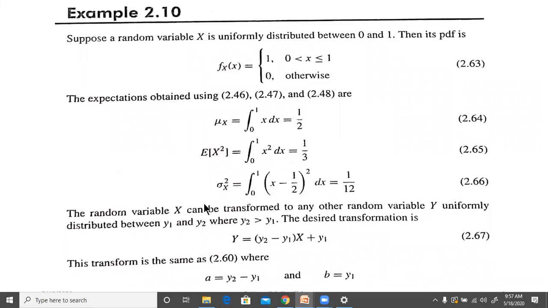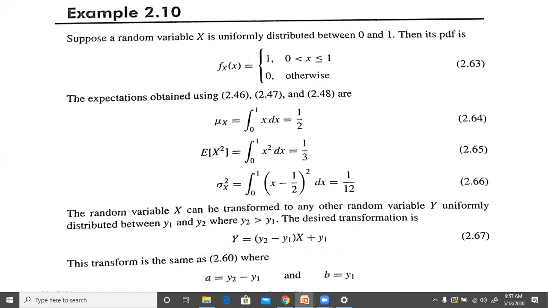So the random variable x can be transformed to any other random variable y uniformly distributed between y1 and y2, where y2 is greater than y1. So the desired transformation will become y = (y2 - y1)x + y1. With this you can find... Otherwise you can just compare this with the uniform distribution which you might have considered in the earlier lecture, right?